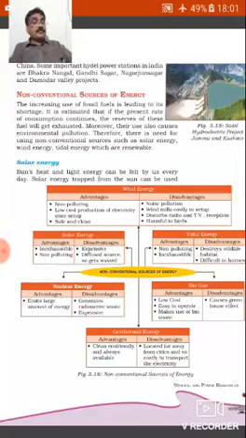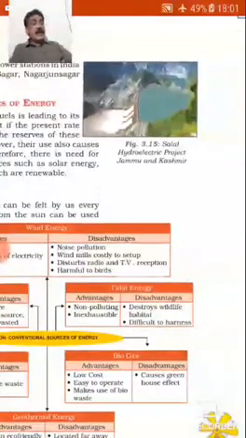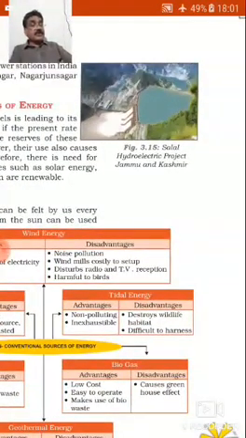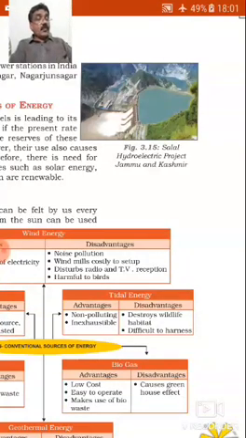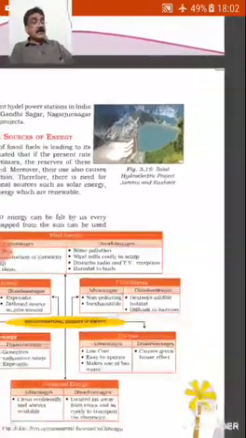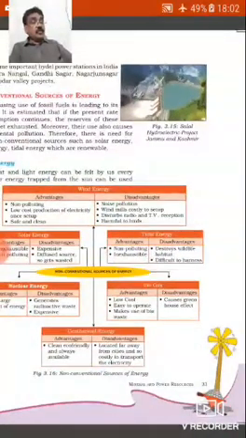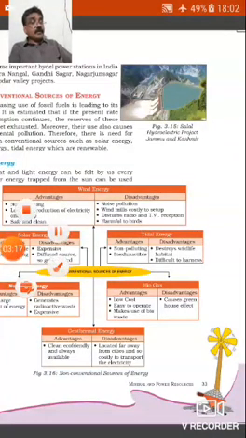Now see the figure. Salal Hydroelectric Project, Jammu and Kashmir. While building these dams, we have to see some environmental aspects. To build this dam, we have to see some environmental aspects so that it should not damage the other areas.